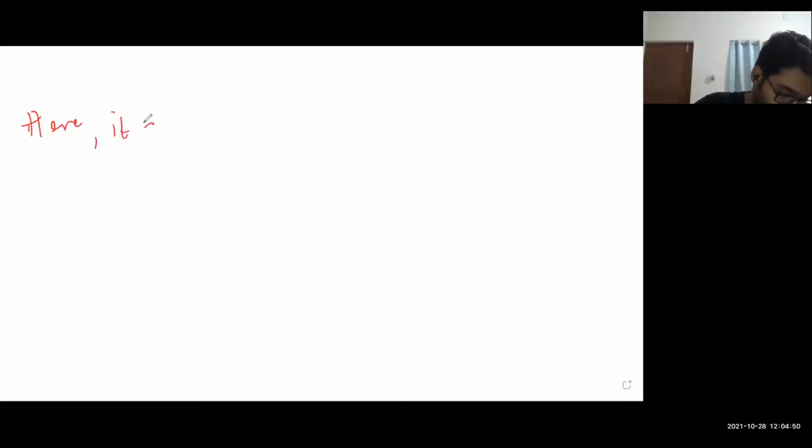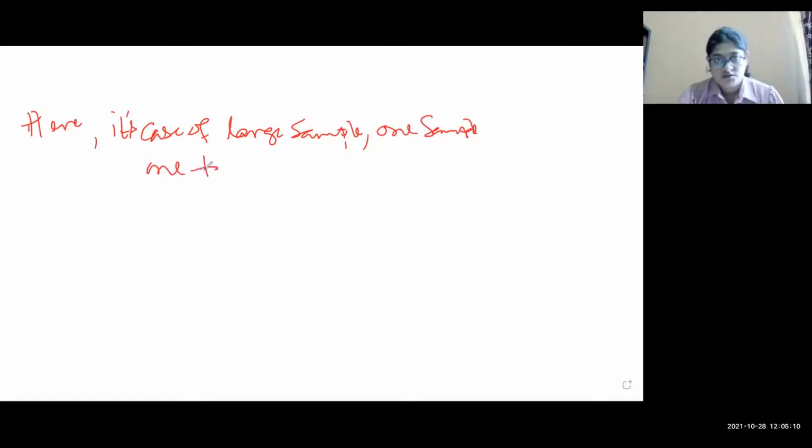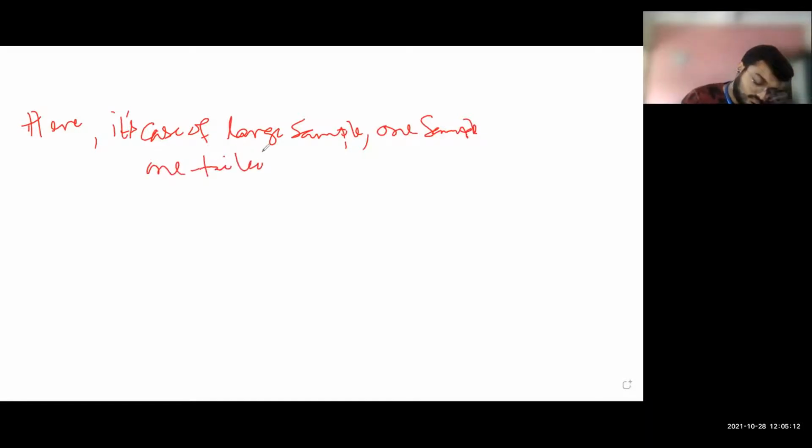It's a case of large sample, left tail test, one sample, one tail test. And if you are very confident, you can write left tail test. Is it clear?